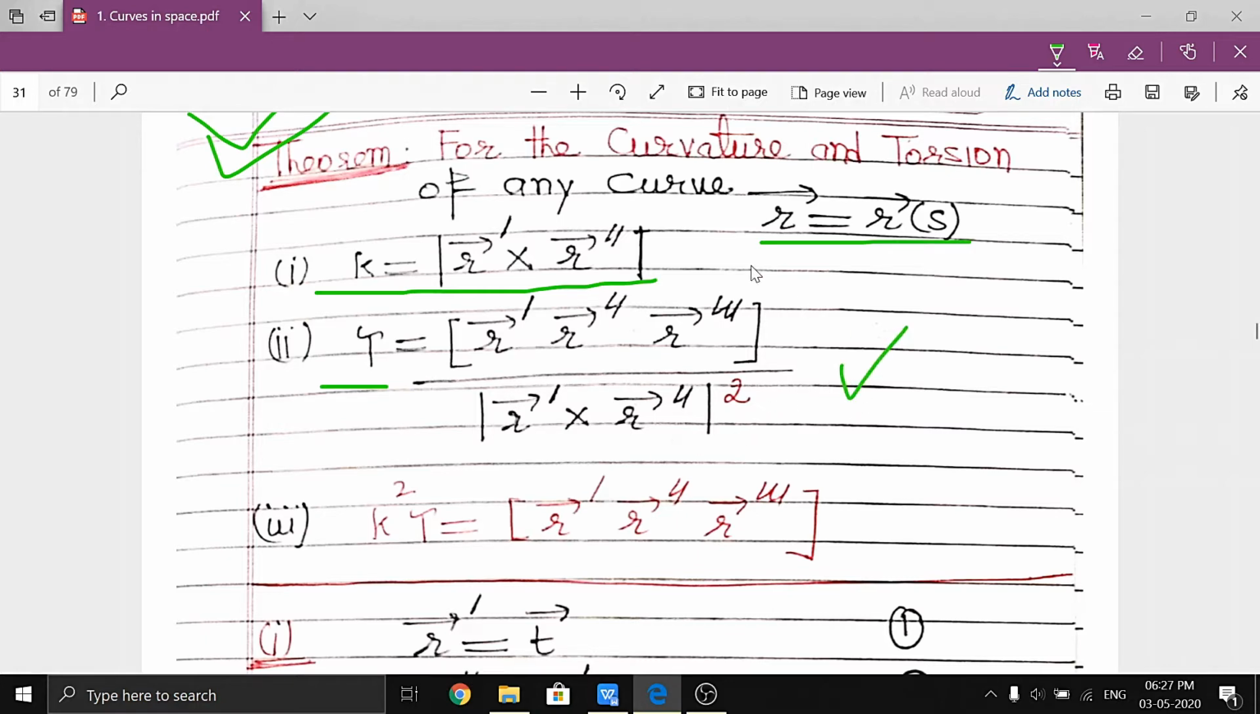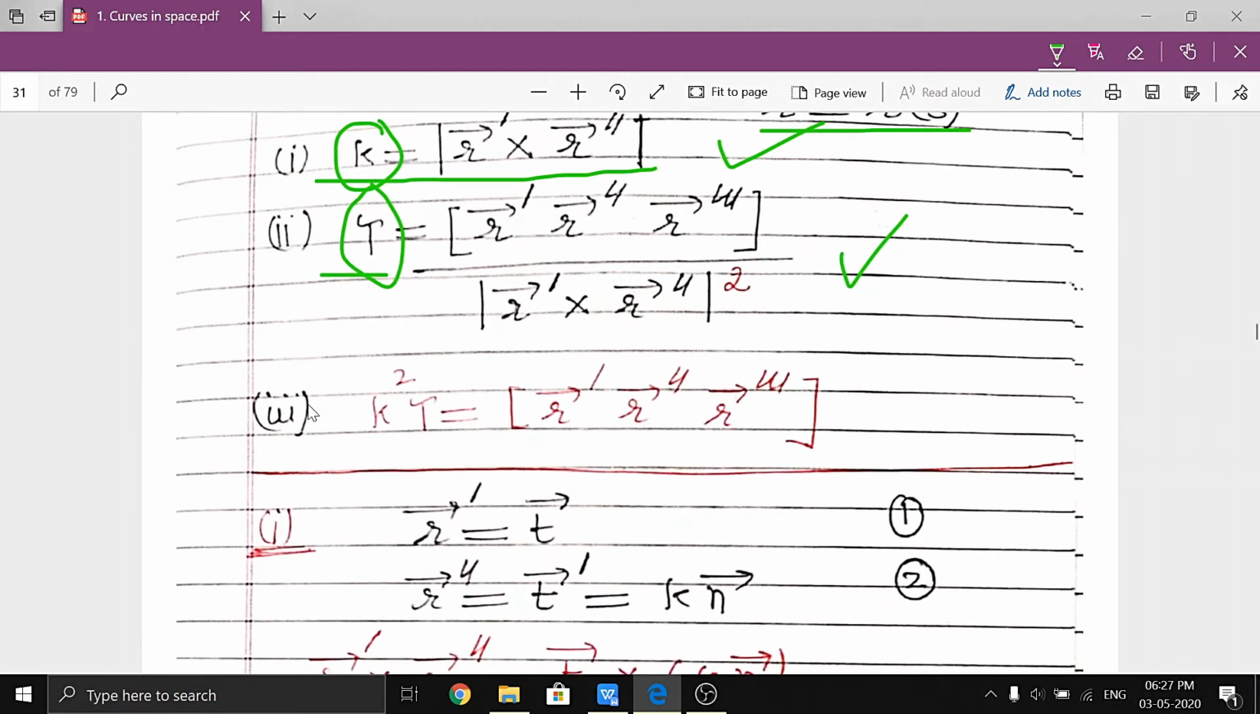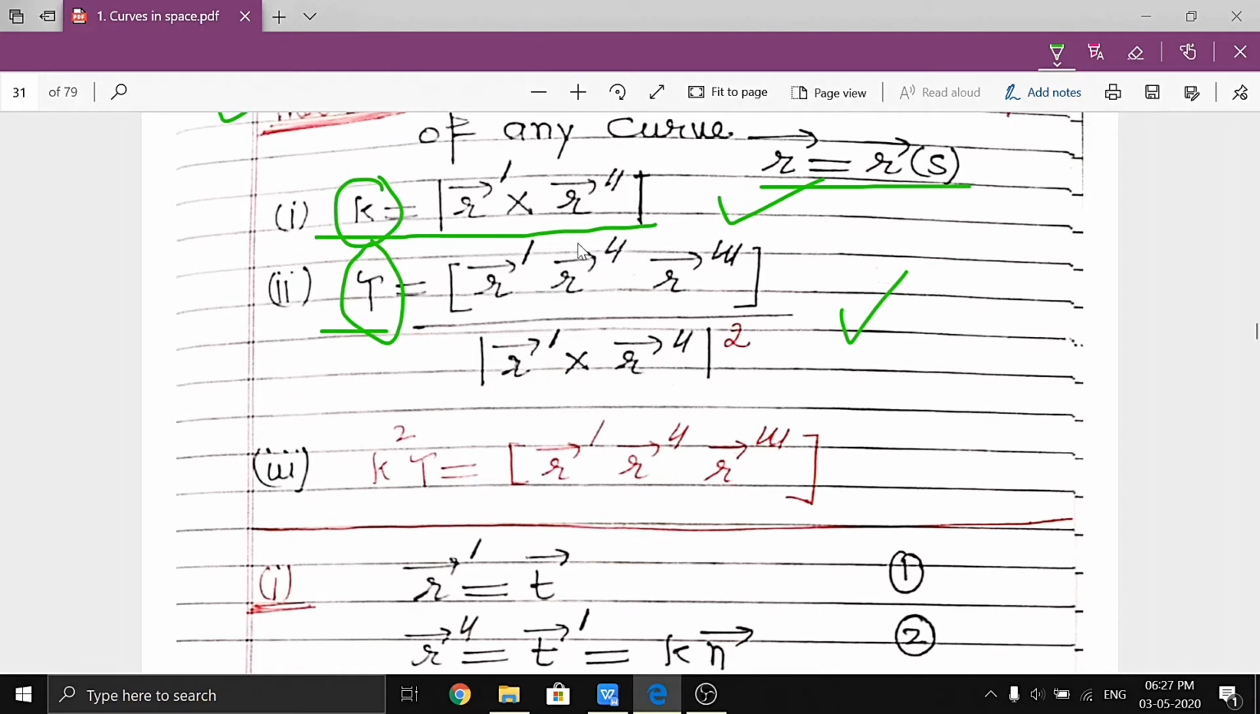Clear? So our purpose is to find the values of kappa and torsion in terms of r dash, r double dash and r triple dash. And the third result is the relation between torsion and kappa, that is kappa square tau, which we generate from these two equations. Now substitute the value of kappa. So this becomes kappa square tau, which is equal to the scalar triple product of r dash, r double dash, r triple dash. So this is the scalar product of these three vectors.